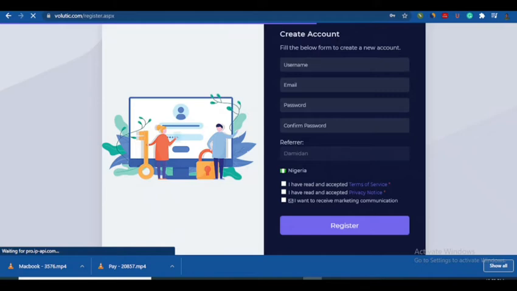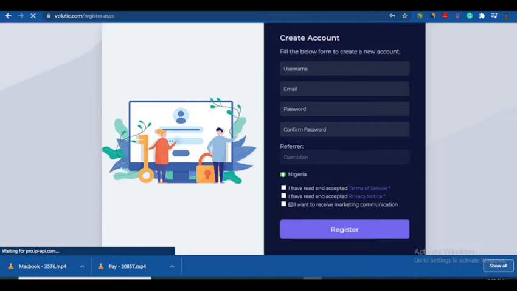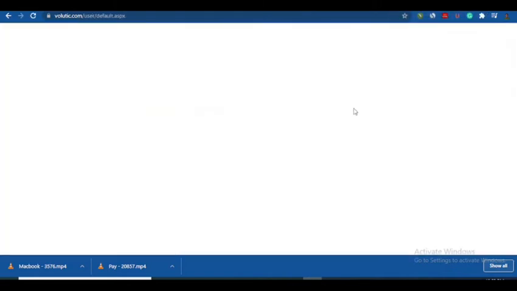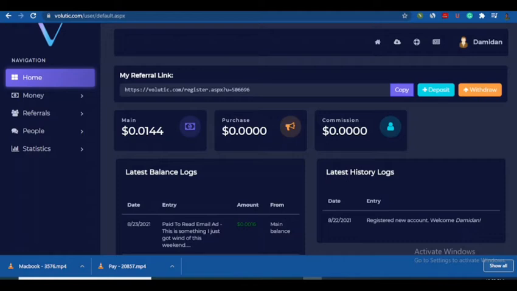Alright, so that's been done. Now let me take you to the back end of the website here. So this is the back end here. Alright, so this is loading. Let us wait for a few seconds. Alright, so this is the back end. As you can see, I already have about 1 cent, 0.0144, after just a few hours of being on this website.